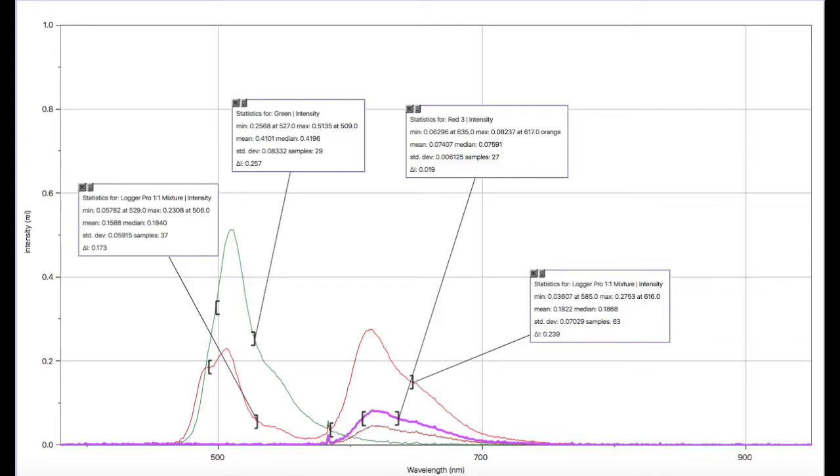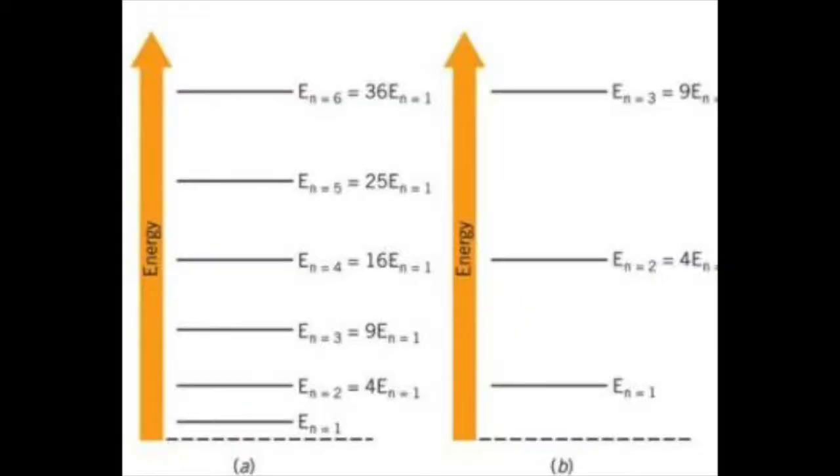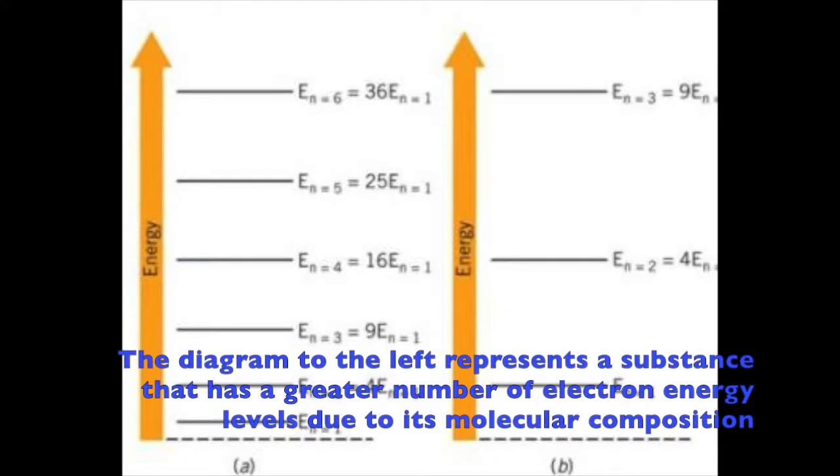Complexity of these energy levels is determined by molecular composition, intermolecular forces, and thermodynamics. In general, the larger the molecule or the more electron-dense the atoms, the more potential energy levels an excited electron can jump to. This also results in a greater number of ways that an electron can return back to ground state through intermediate energy levels. Bonded electrons that have achieved lower potential energy states require more energy to excite, and therefore have the ability to release higher energy, shorter wavelength photons as opposed to higher potential energy unbonded electrons.